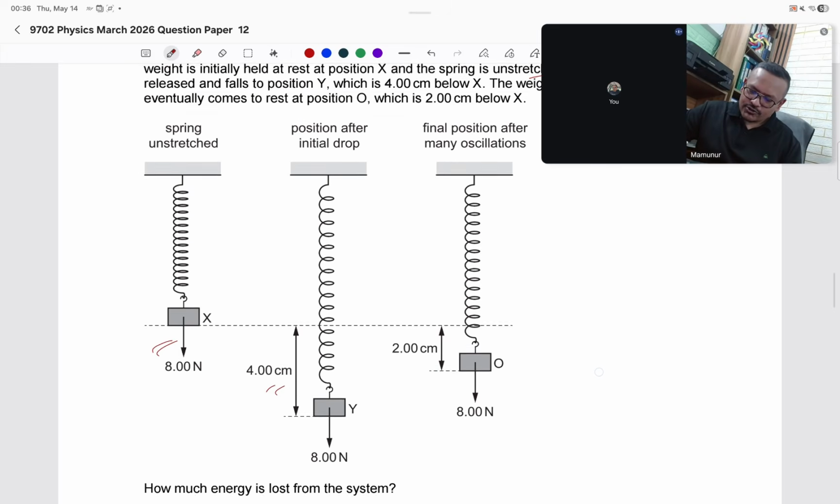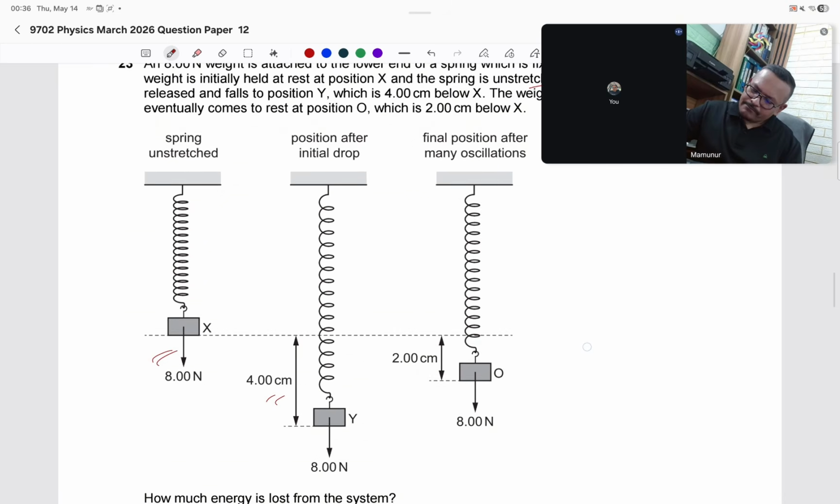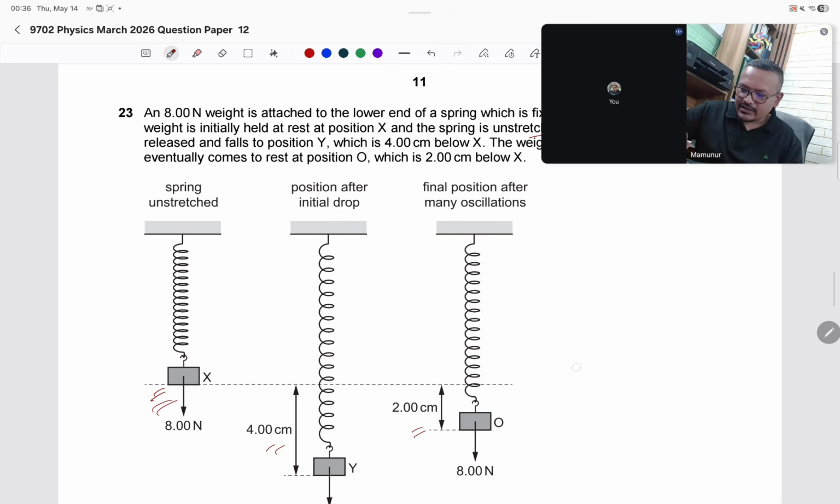Energy lost. Initially, this one is the initial position, and this is the final position. So here there is a loss of gravitational potential energy. First of all, I need to find the total gravitational potential energy loss.